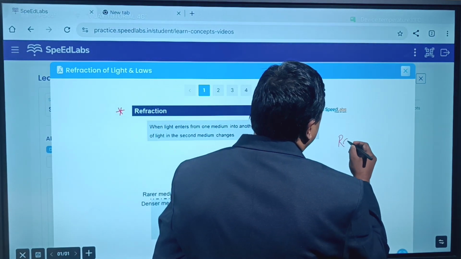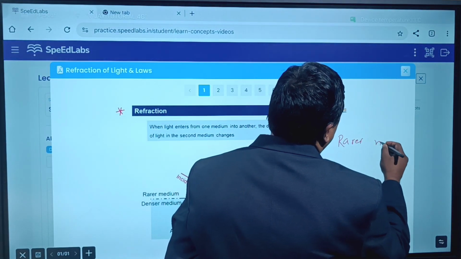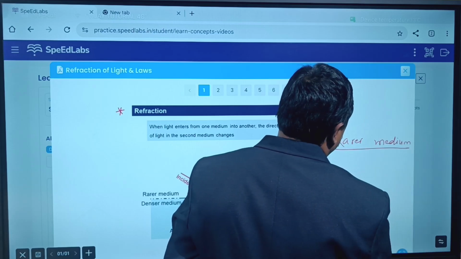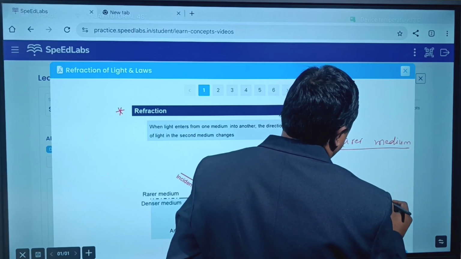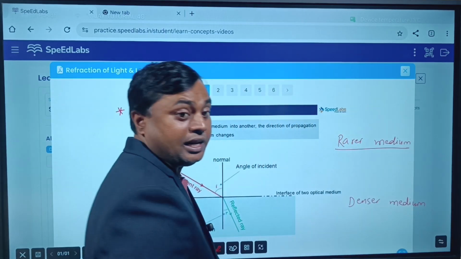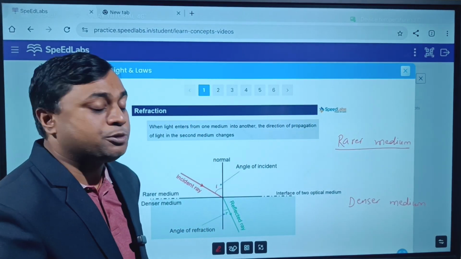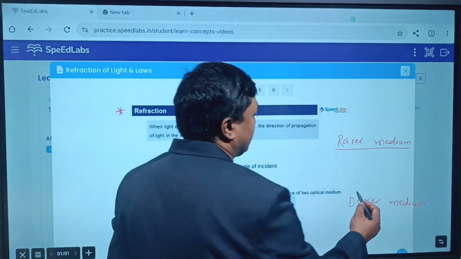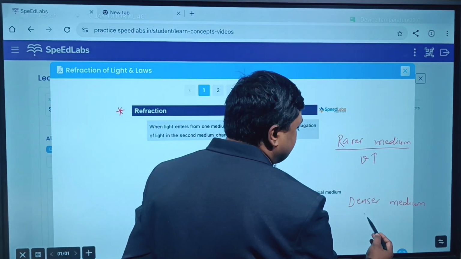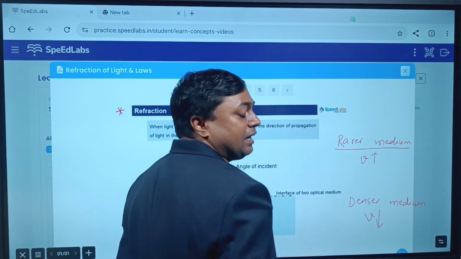One is the rarer medium, and another is the denser medium. So what do you mean by rarer medium? A medium in which the speed of light is more. When the speed of light is more, it is a rarer medium. When the speed of light is less, it is called a denser medium.